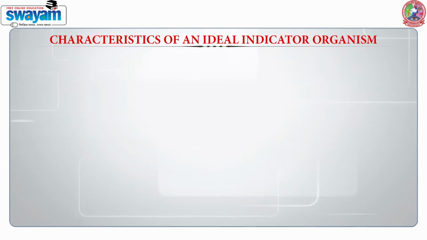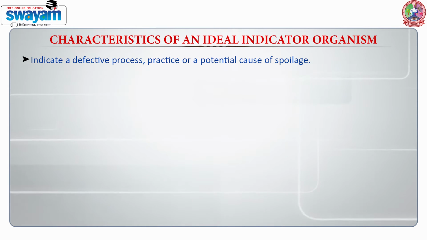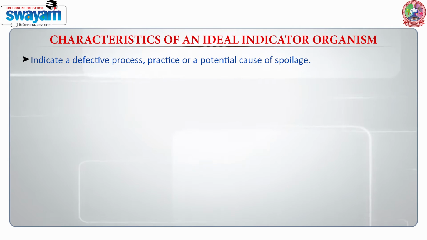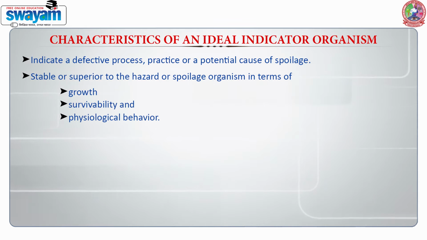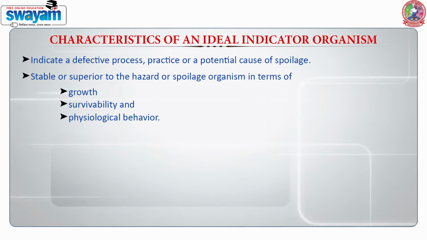When we talk about indicator microorganisms, we need to know about the characteristics of an ideal indicator organism. These characteristics have been given by ICMSF. The first quality which should be there is that they should indicate a defective process, practice, or a potential cause of spoilage. These should be stable or superior to the biological hazard or the spoilage organisms in terms of their growth, survivability, and physiological behavior. If they are not, then it's not very easy to detect them and talk about the index